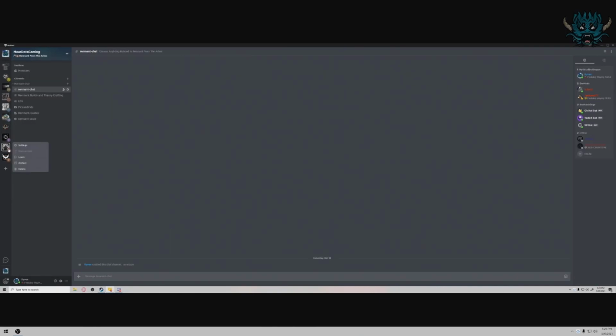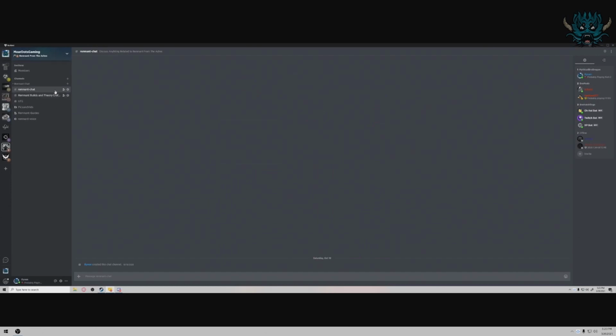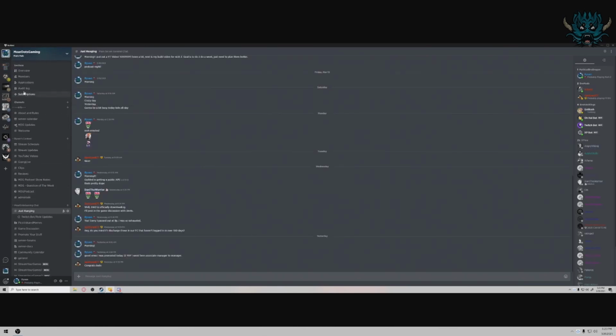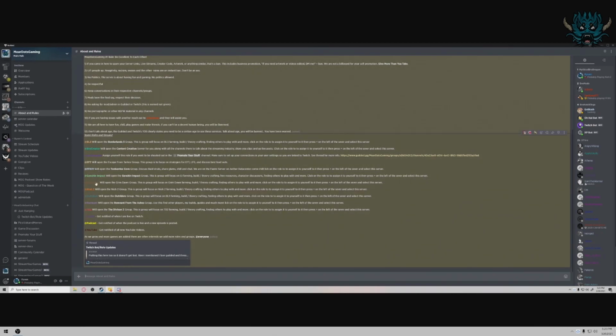You can get really granular with this and say membership is only for that specific role. So you need to have the Remnant role. If you don't have the Remnant role, you can't even see this until you assign it. Once you assign yourself the Remnant role, it opens up. It's very cool, so you can really even lock it down. So when people join, they don't see any of these servers until they come over here, go to About and Rules, and assign themselves a specific role. I thought that was really neat and cool, and I really happen to like that.